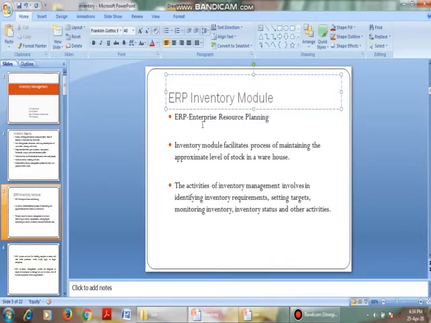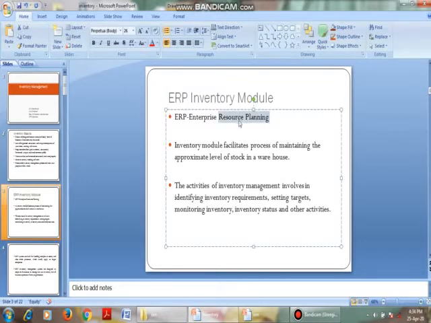In this session, what is this ERP model? ERP is used not only for inventory, it is used in software, in finance, in HR, in R&D, in logistics, and in many other ways. Then, coming to what is the use of this inventory and this ERP model, we will discuss the different things.